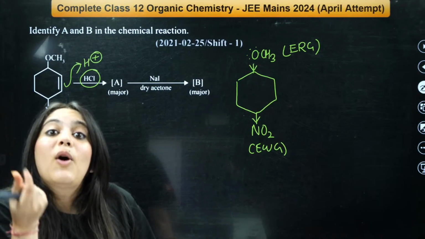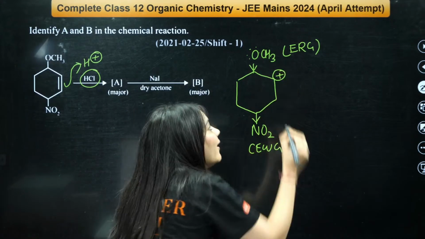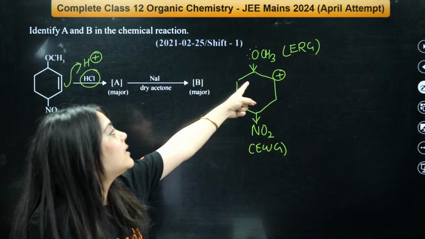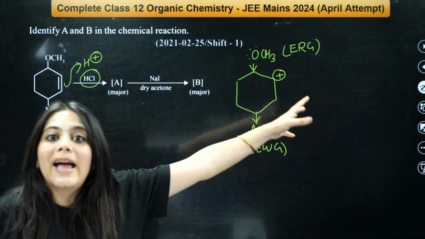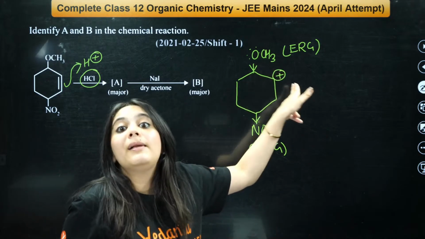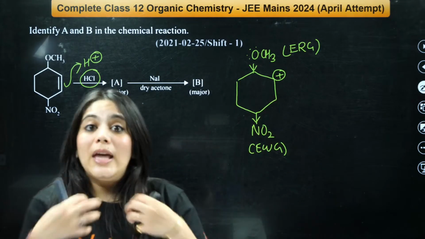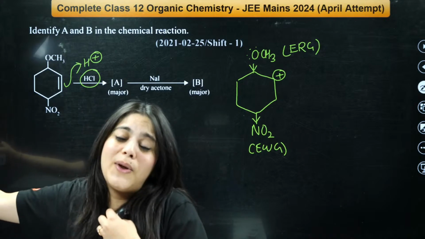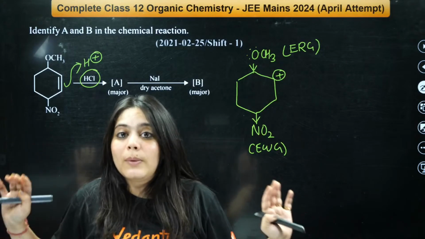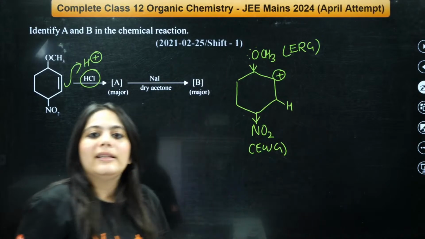Now where will the positive charge be more stable? Positive charge will be more stable here because the electron donating group is attached. Can everybody see? Electron releasing group is attached, hence it will stabilize this positive charge. So this positive charge will be more stable over here than over here, because here electron withdrawing groups are attached. So if I'm positive and you're taking electrons from me, you're making me more unstable. And if I'm positive and you're giving me electrons, you're making me stable. So here the positive charge will be stable, hence H will be attached over here.